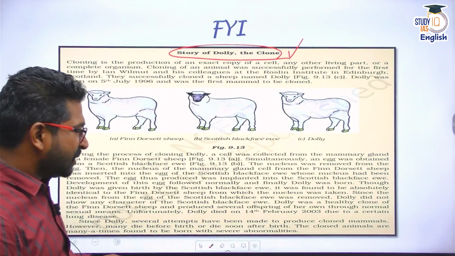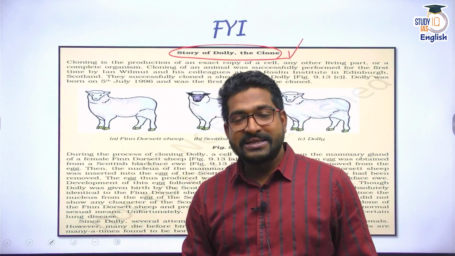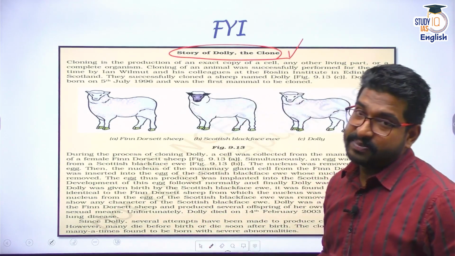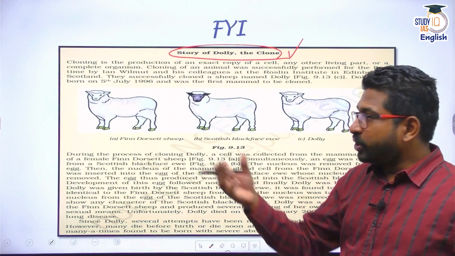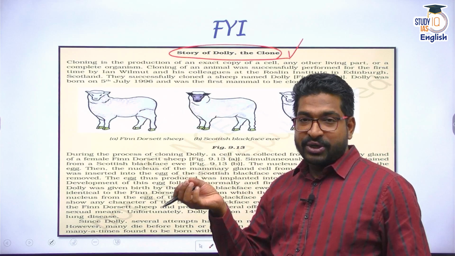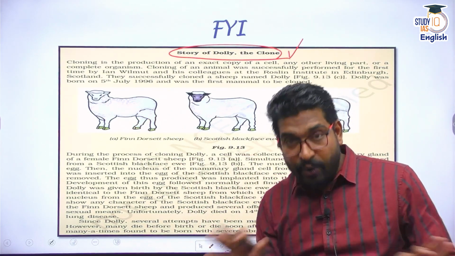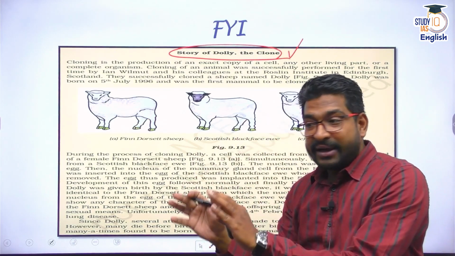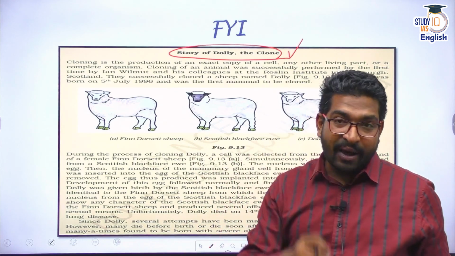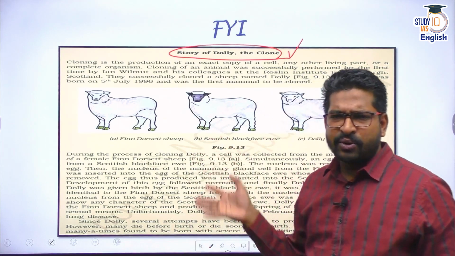Now we'll talk about Dolly and biotechnology, genetic cloning in our subsequent discussion in a more extensive way. But this was just information for you that it is quite possible to produce offspring or an exact replica through asexual reproduction even in mammals. Again, in humans, gene cloning is not allowed. Creating an exact replica of another human is not allowed, but for animals it is quite allowed. The United Nations does not allow human cloning, but it allows animal cloning. In many countries, animal cloning is quite legal.